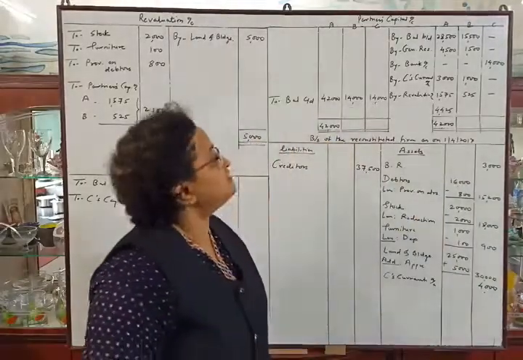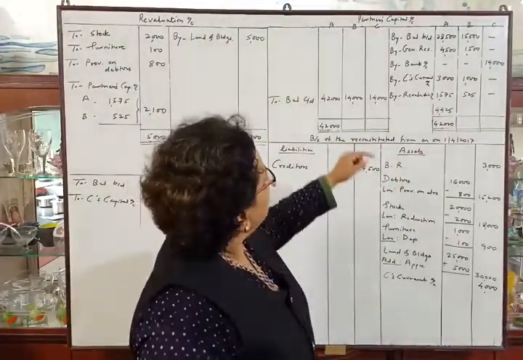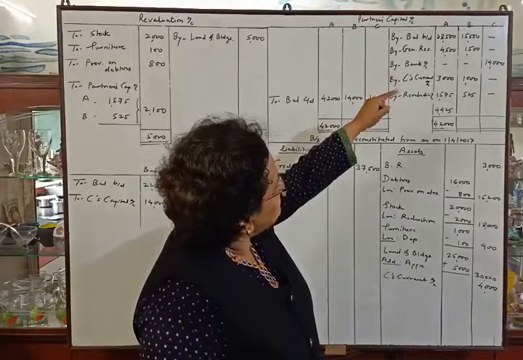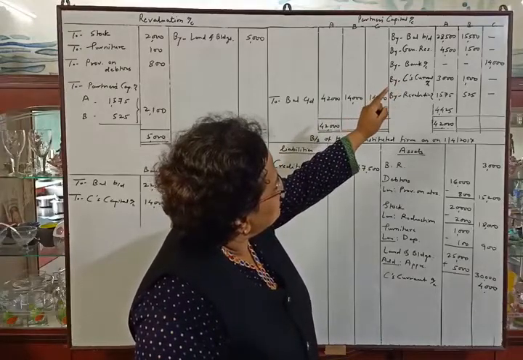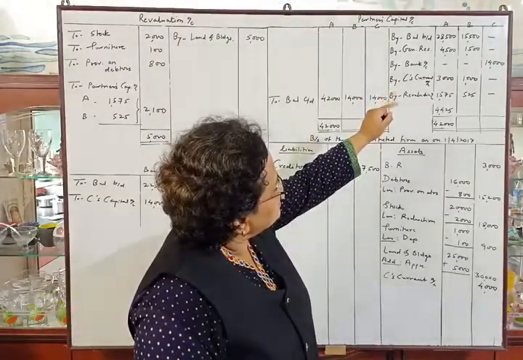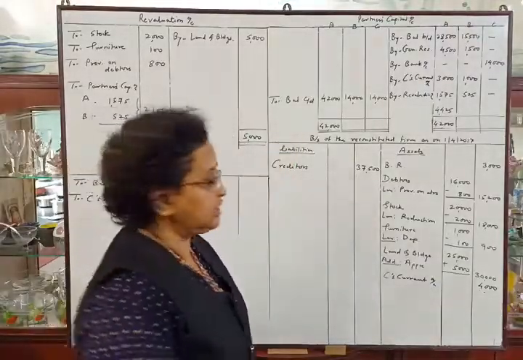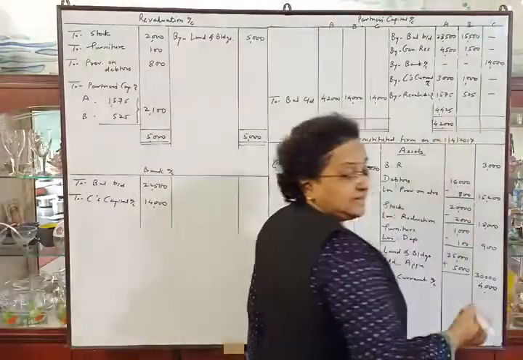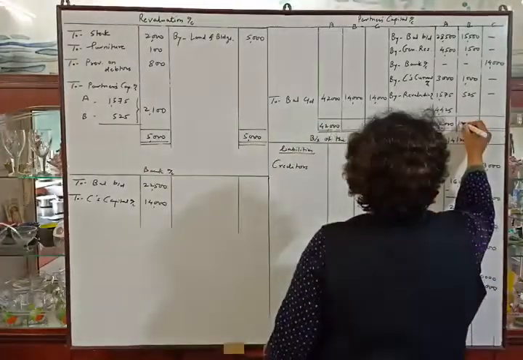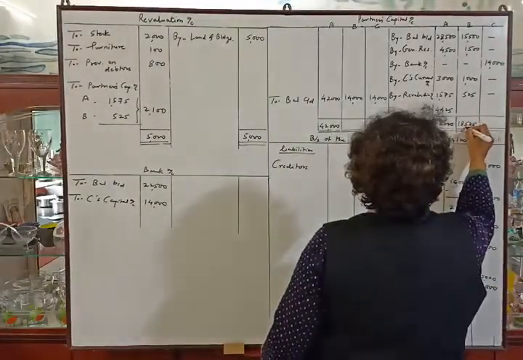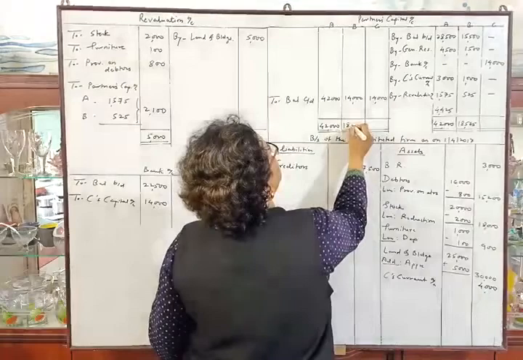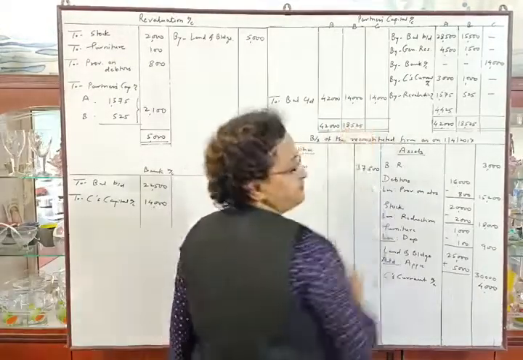Okay. Now the second partner: credit total is 18,525 and debit total is 14,000. The higher amount is 18,525.